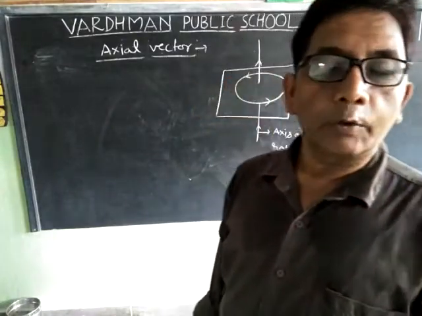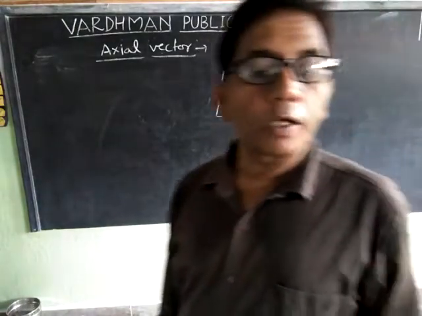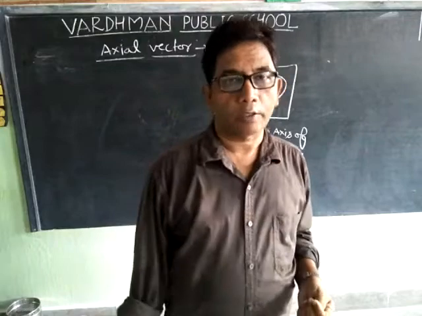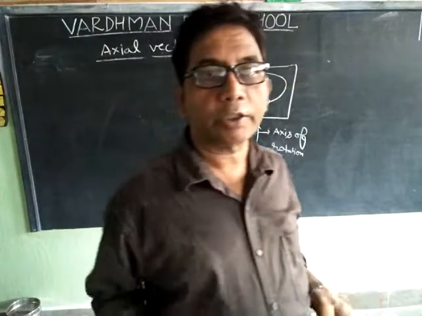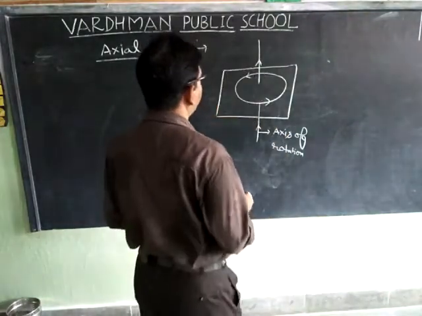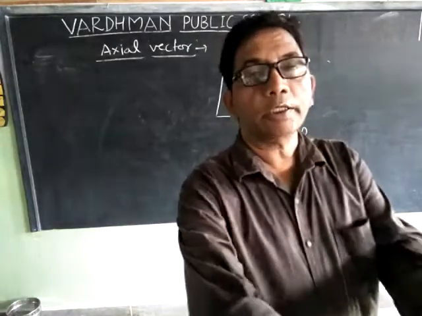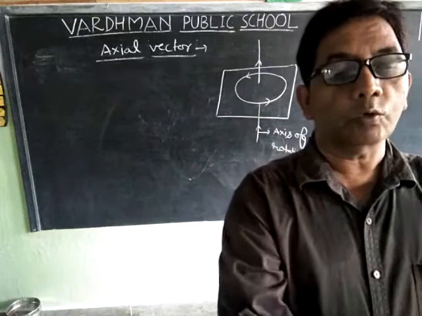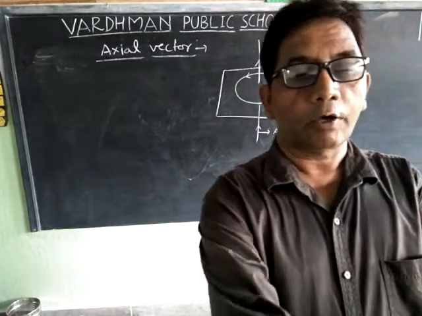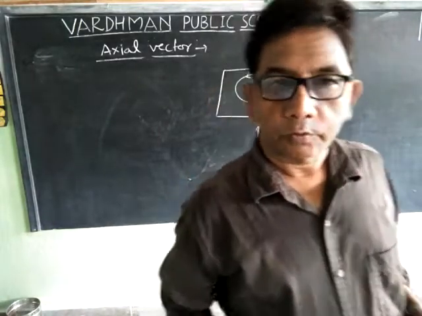Examples: angular velocity, angular momentum, torque. Angular velocity is denoted by omega, and torque, what is torque? Turning effect of the force is known as torque. Now, thank you.